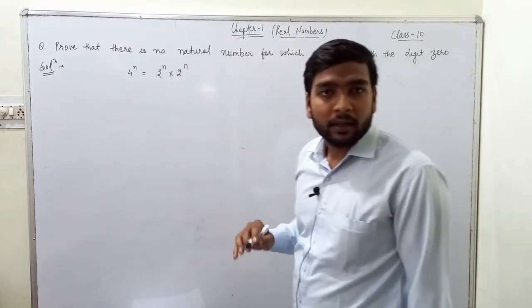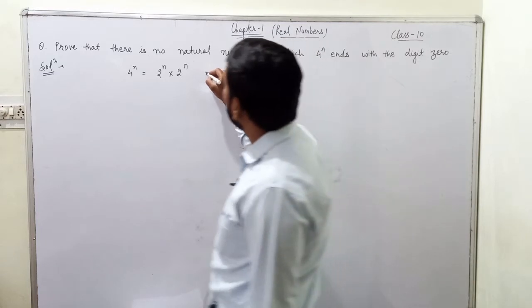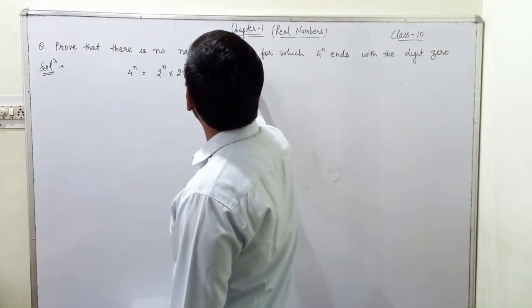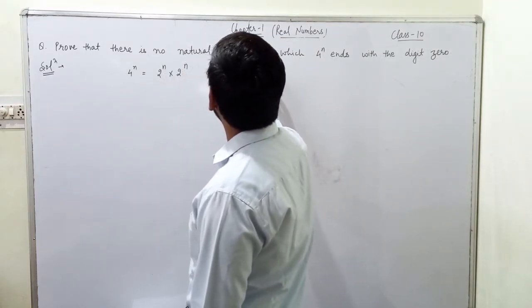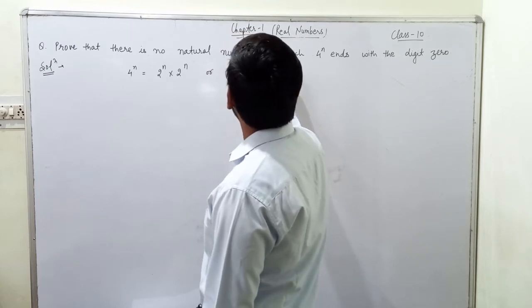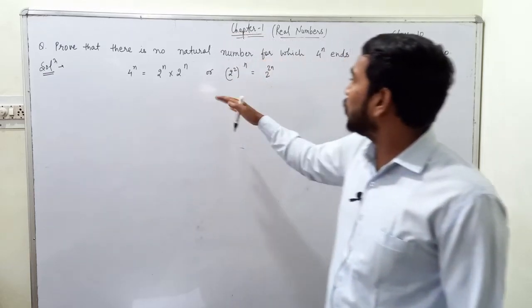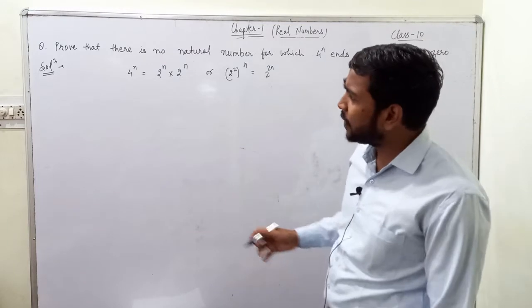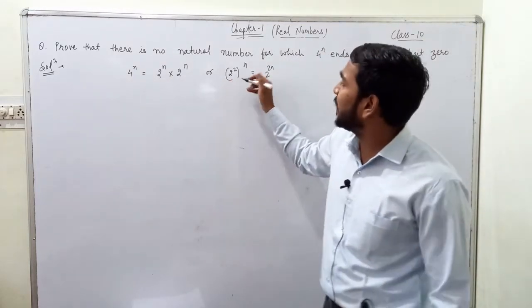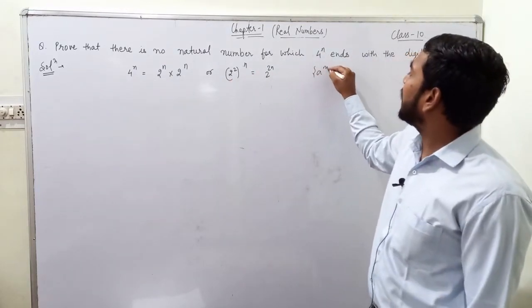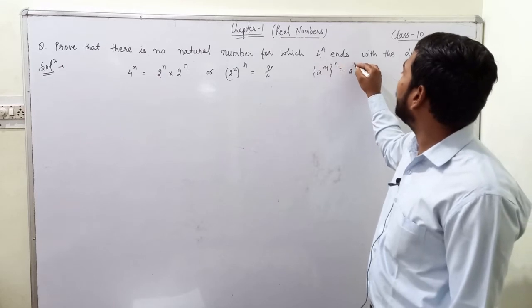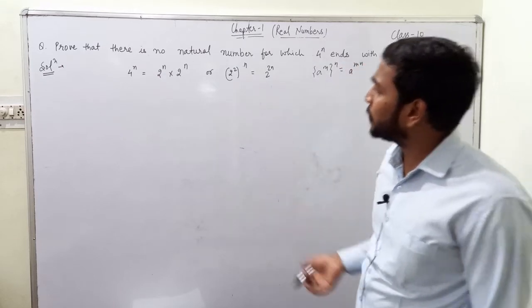Okay. Either you can do this or you can do this. Both these methods are right. We can write 4 as 2 square and then we know the property that a power m whole power n equals a power mn. So you can use both methods.